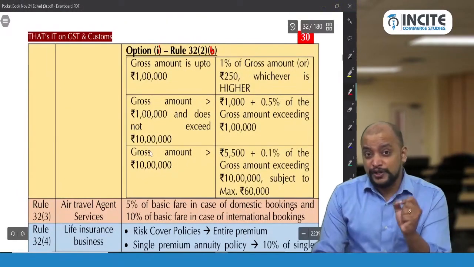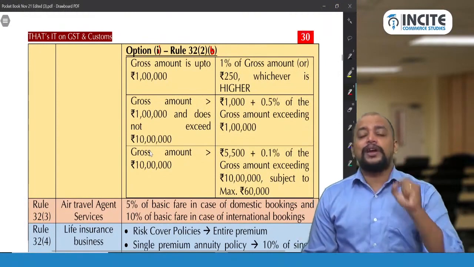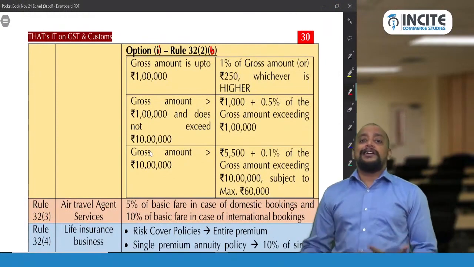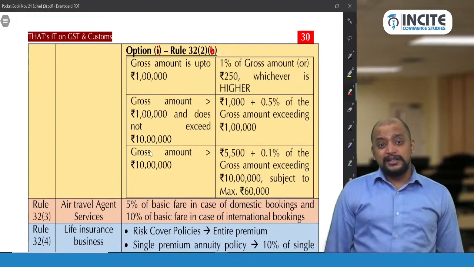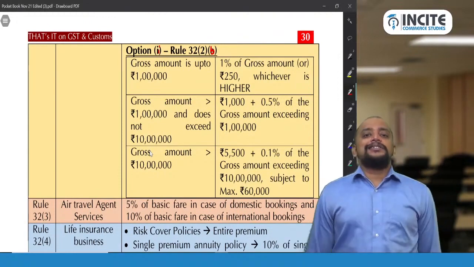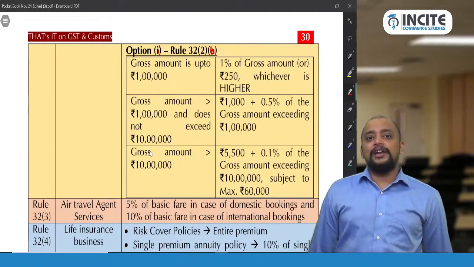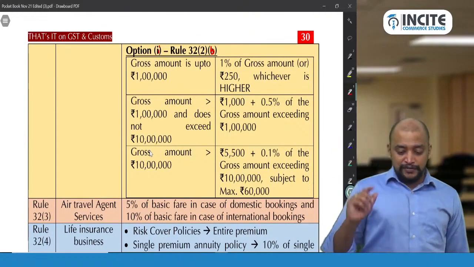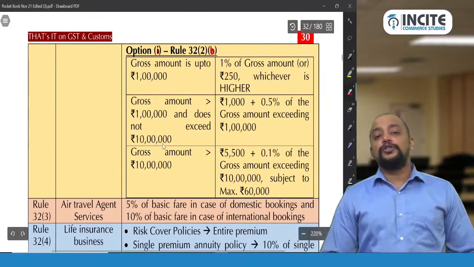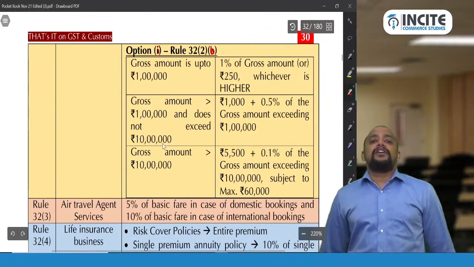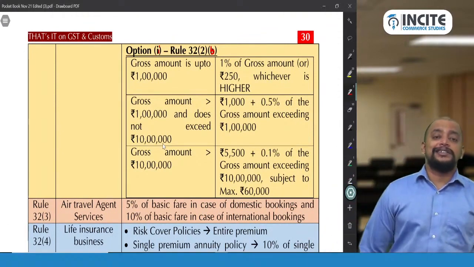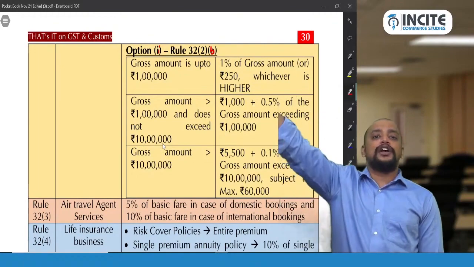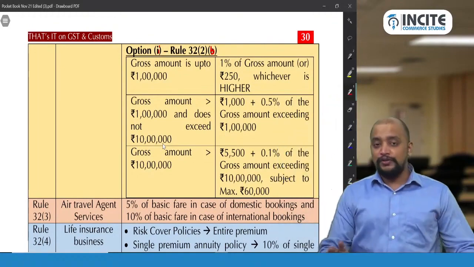And remember, with respect to each transaction you calculate. Suppose there are 100 transactions, don't calculate directly for 100 transactions; for each transaction you calculate and then multiply with 100. So this should be calculated with respect to each transaction. And when will option 2 fail? Option 2 will fail when both the currencies exchanged are foreign currencies. In that case, we need to take transaction value only.